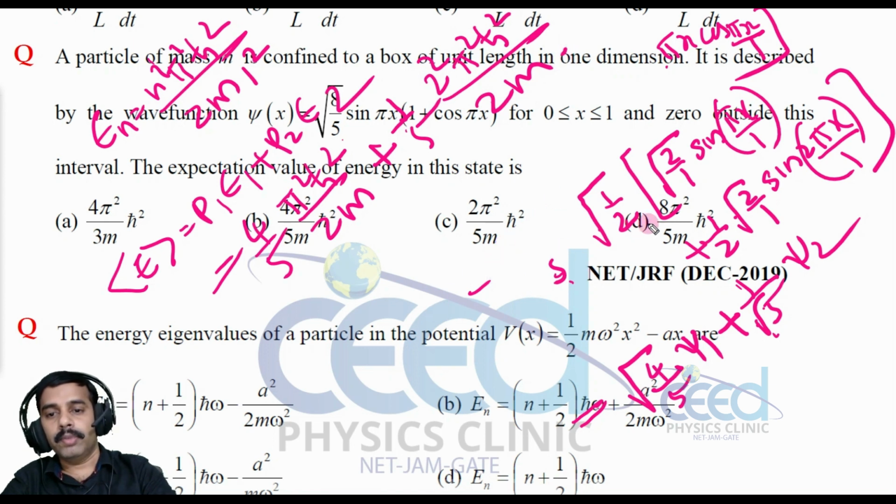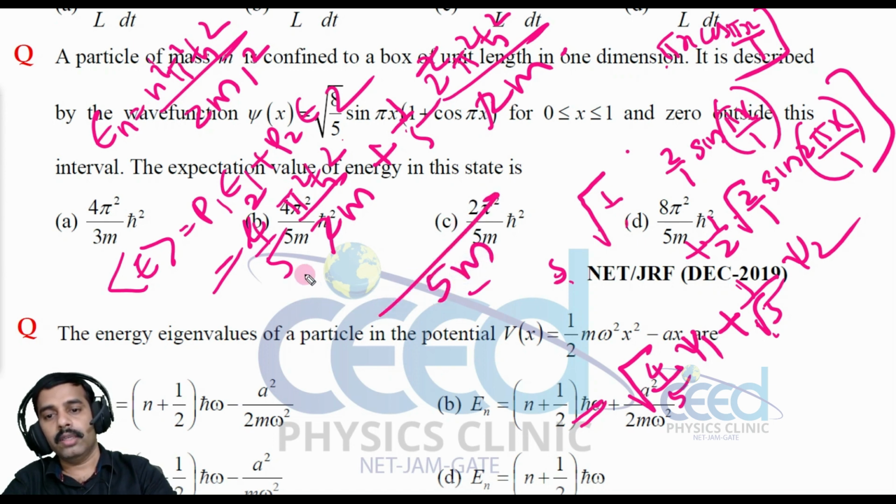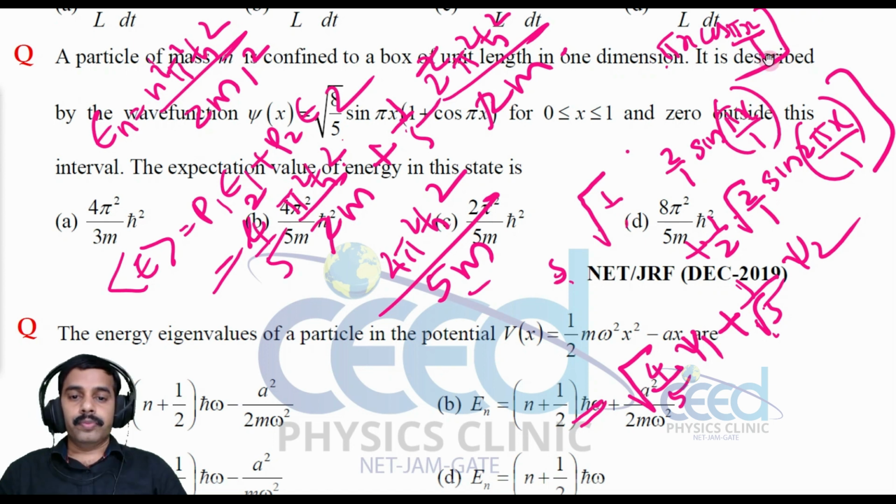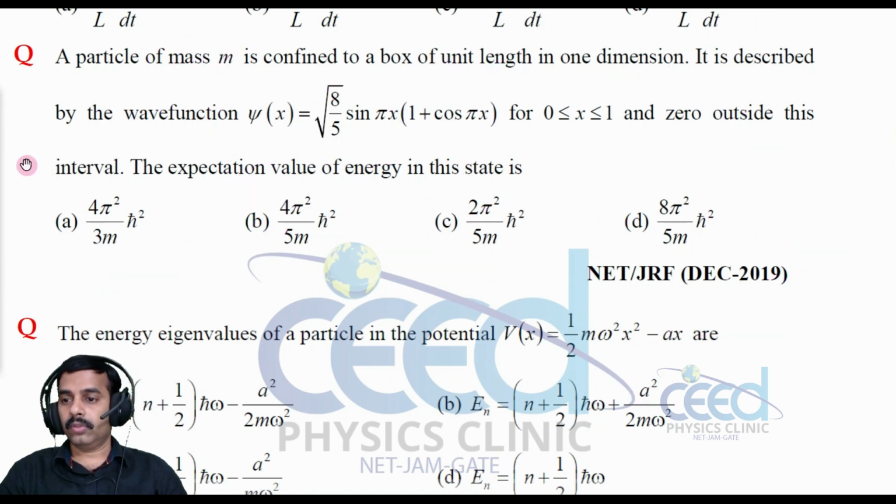Now let me take this common here. This 2 cancels here, and here also this 2 cancels. So 5m I can write as a common denominator, and what is remaining here? That is 2 pi square h cross square divided by 2 pi square h cross square. That is equal to 4 pi square h cross square. Right? All right. So which one is the option? Option B is correct. Right? All right. So B is the option.